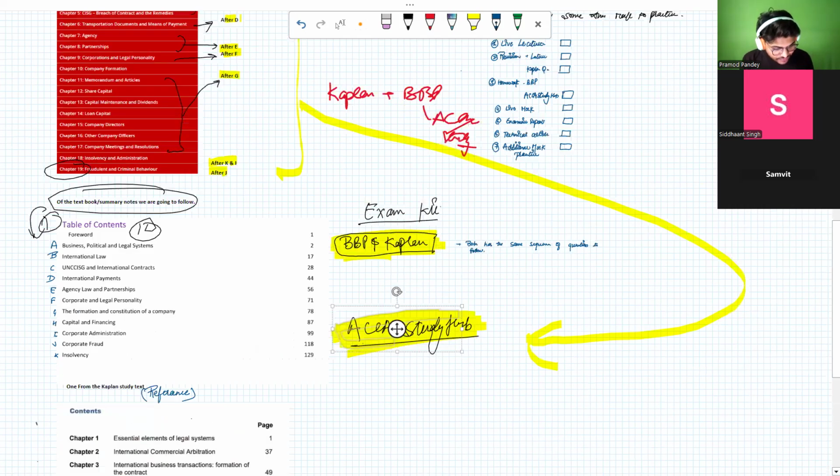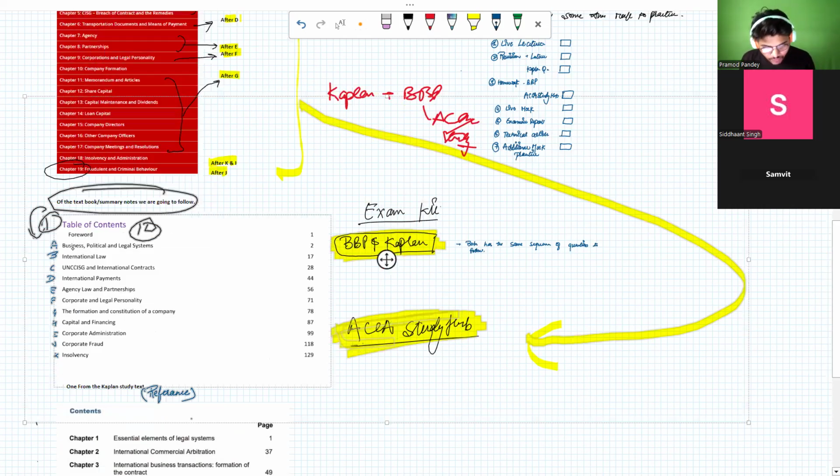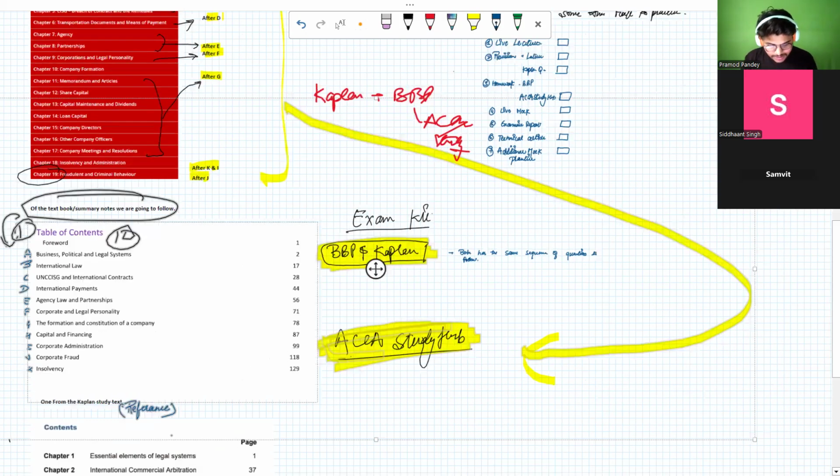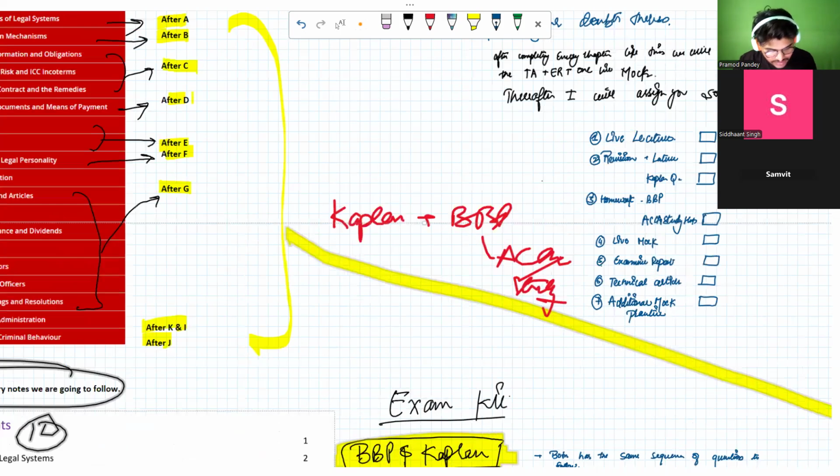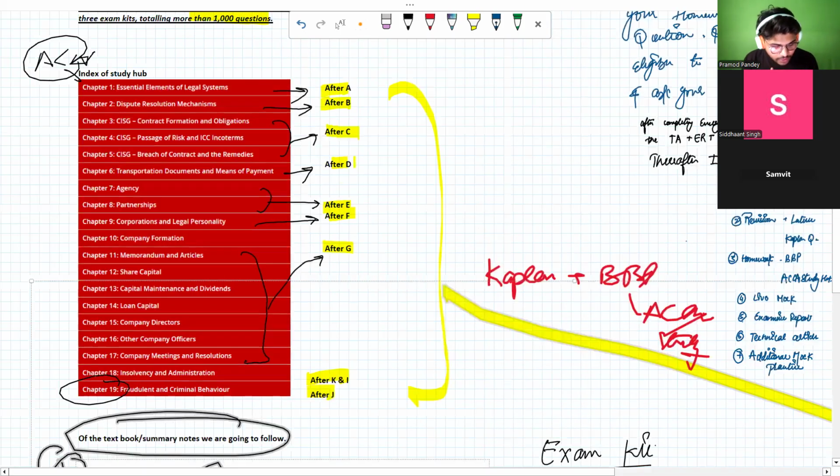For example, after completing the A, you will be attempting the Kaplan BPP question and then move towards this slide, and just look forward where I have marked A. So once you complete the A portion, you will be attempting the questions which are there according to the chapter-wise sequence over the ACC Stadium.